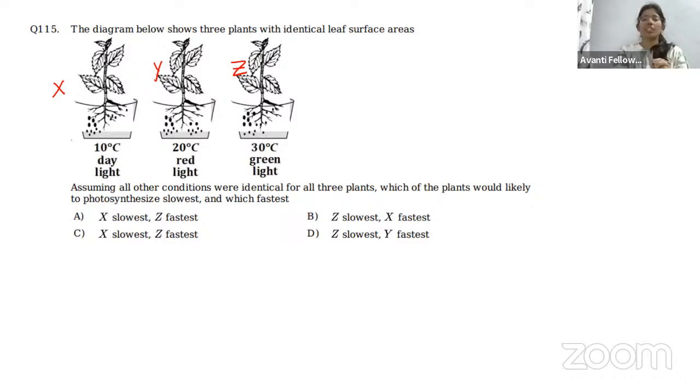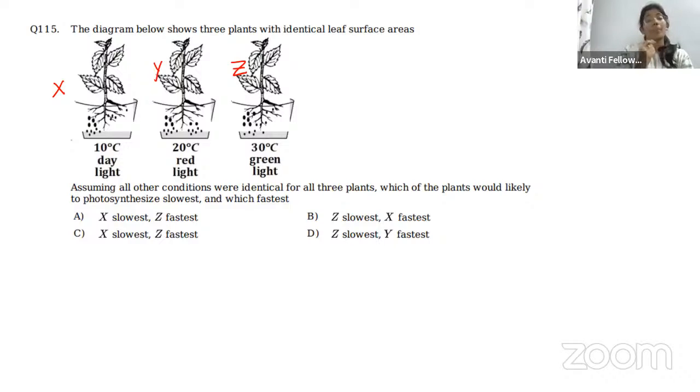And temperature must be optimum. It should not be low, it should not be high. So here we can consider 20 degrees Celsius as the optimum temperature. So Y is the fastest here, right? And in the green light, very little photosynthesis happens. Daylight is a mixture of all the colors of light, and the temperature is average, so average photosynthesis is going to happen in the X plant.